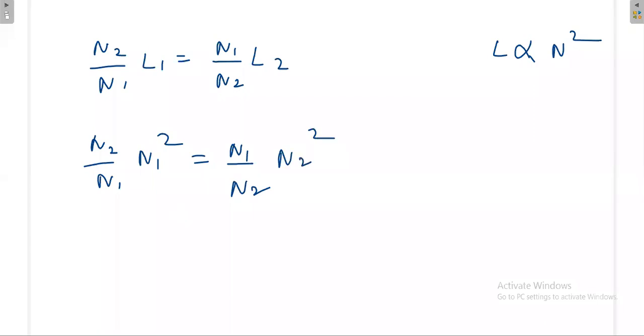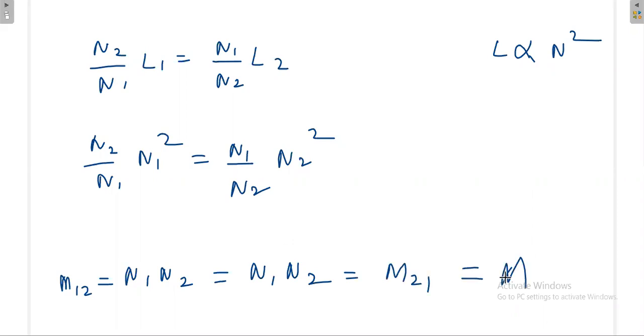Again from this you can write N1 N2. Ultimately your mutual inductance remains the same: M12 is equal to M21 is equal to M.